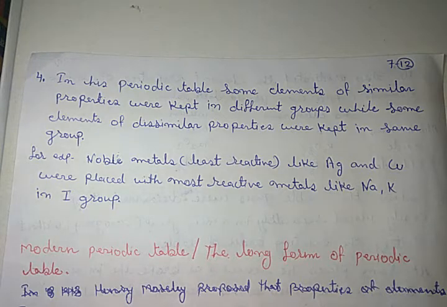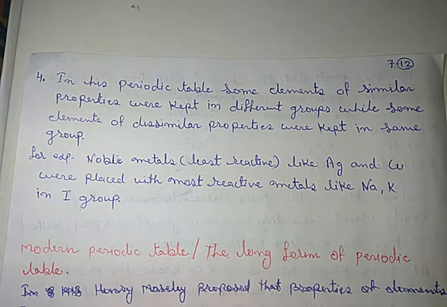Got it? Similarly, if we consider the third, fourth, fifth, sixth groups, then A is denoting the non-metals, while the B, like the second B, third B, is denoting the metals, which is also a wrong step because metals and non-metals have different properties, so they should be placed in different groups, but he placed them in the same groups.